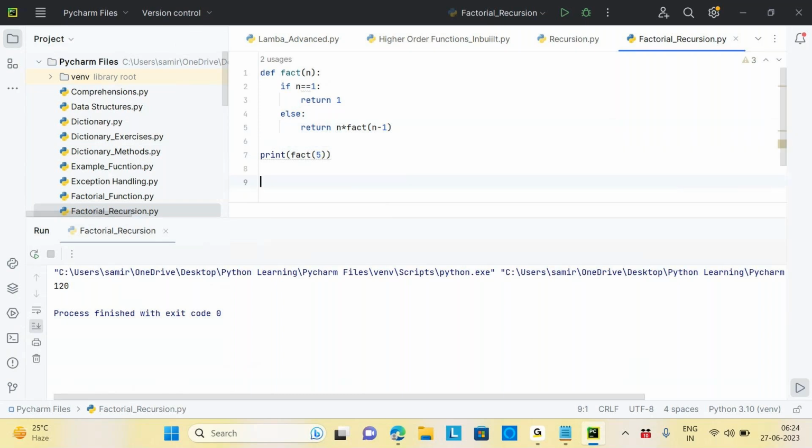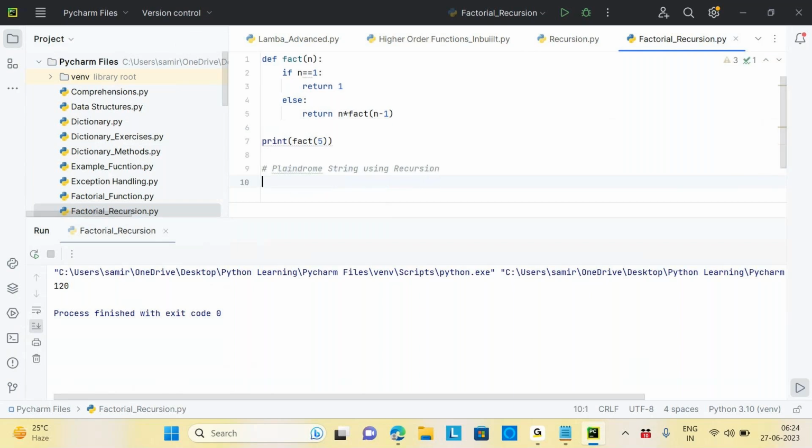Yes, sir. So can you try a question here? Palindrome number, palindrome string using recursion. What is a palindrome number? Palindrome number or palindrome string, either way it gives the same word. Like madam, this is a palindrome. If you read it from this side or that side, both sides you are reading the same thing. That's called a palindrome string. Same way the number also, 111, whatever. Can you try this palindrome string using recursion?